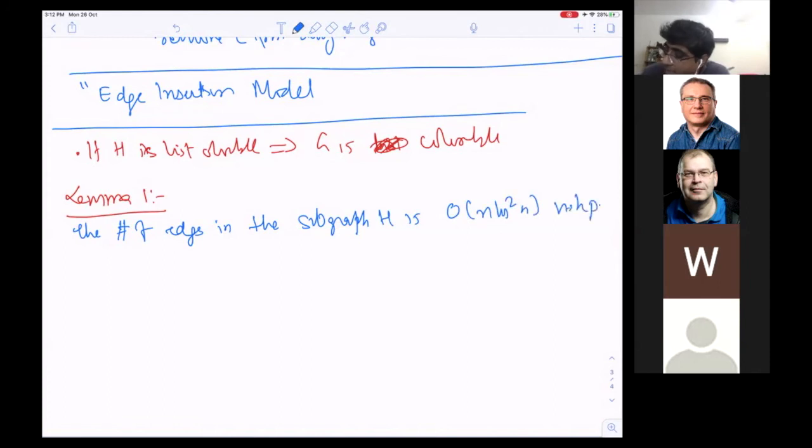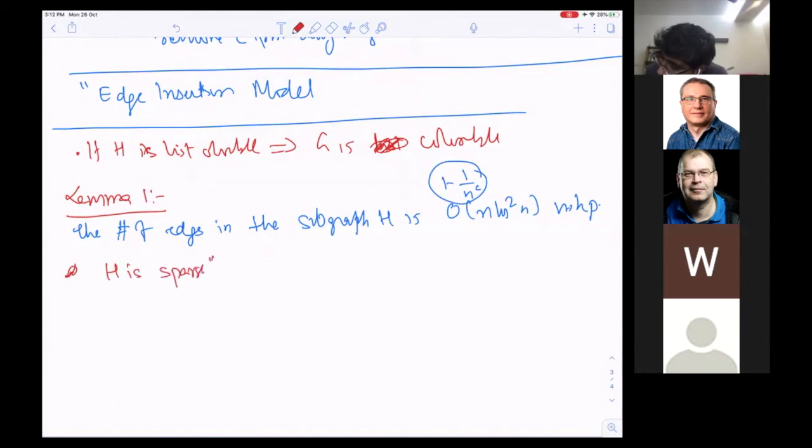Remember, whenever we say with high probability, it is always 1 minus 1 over n to the power of some constant. This is what we will prove. So this will tell us that H is sparse. And now another lemma which we will prove is the following.